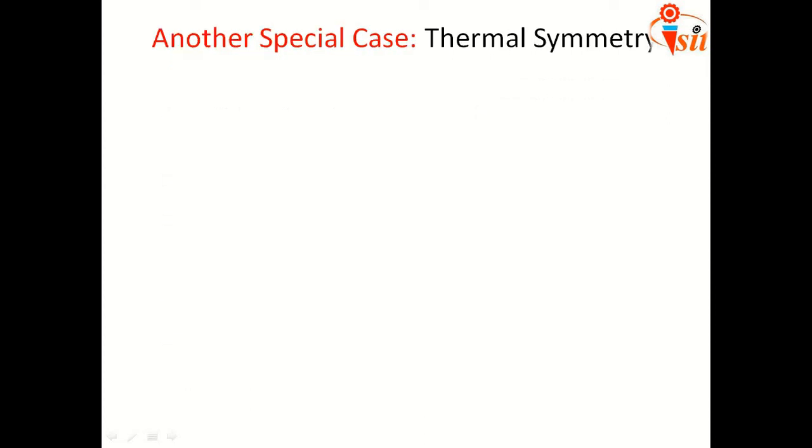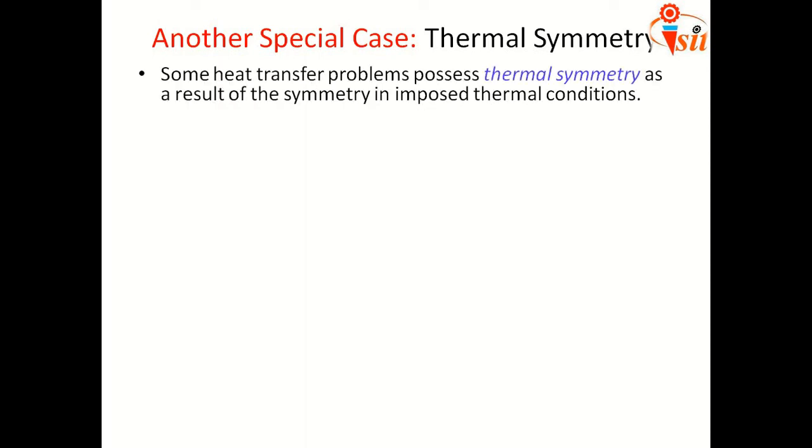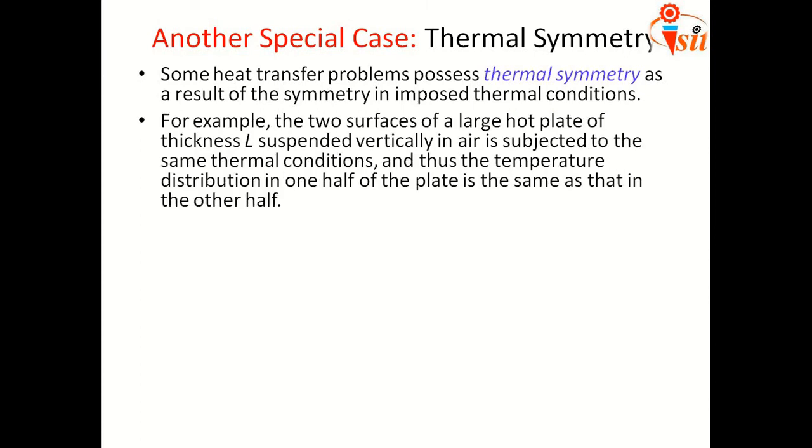There is one more special case, thermal symmetry. Let's see what it is. In some heat transfer problems, there is thermal symmetry as a result of symmetry in the imposed thermal conditions. For example, the two surfaces of a large hot plate of thickness L suspended vertically in air are subjected to the same thermal conditions, and thus the temperature distribution on one half of the plate is the same as that of the other half.